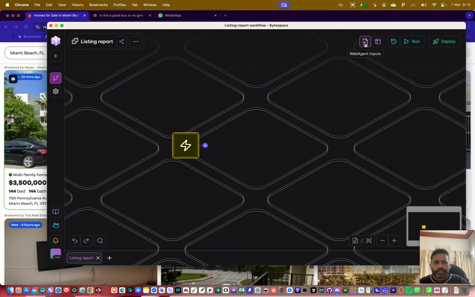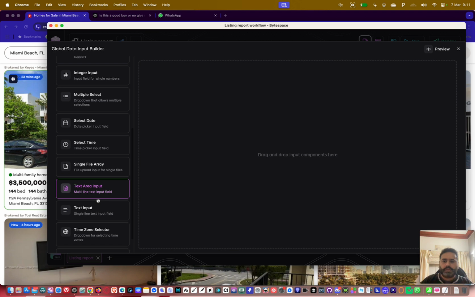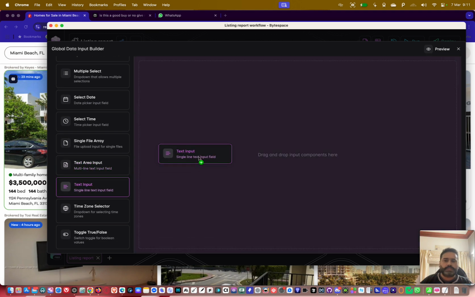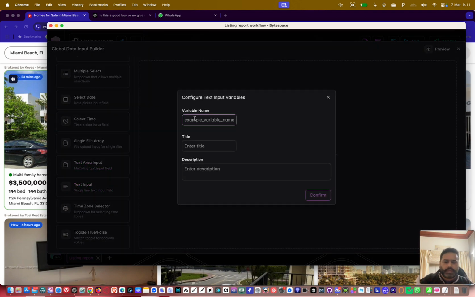So web agent input is basically what it says. It says, okay, you want to run this automation? Very good. Please give me the link on which I can start my automation. So we just go here and put a text input and name it web. Remember these variable names. Imagine the variable is your agent's name.